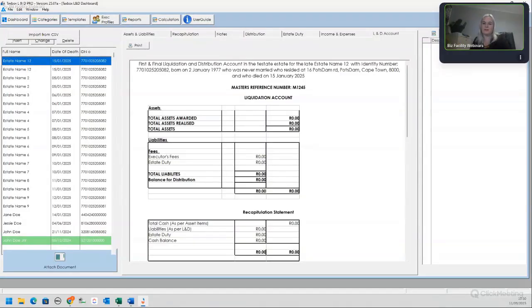So for that reason, we feel it would be awesome if you can export the L&D from what you've captured to Excel, and then add in what is missing, and then print it to PDF, something like that. Just as a workaround, because we are still putting in features that would enhance and add value to the program. So I'm definitely going to add that in for you, Joey, the export of the L&D account, so that you can make it nice before you send it off.